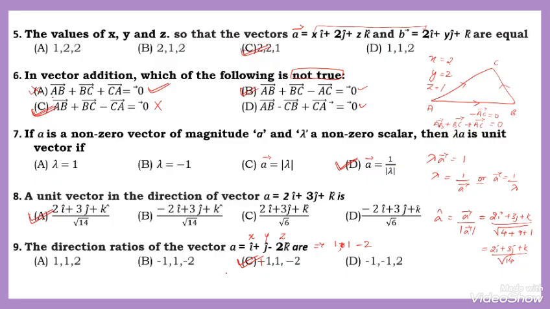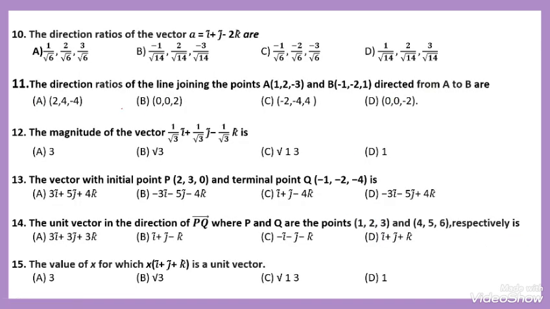And then question number 10. That is the direction ratios of the vector A. Okay. Here, sorry, they have given, these are not direction ratios. The options are of the form of direction cosines. Okay. Here, direction cosines, not ratios.